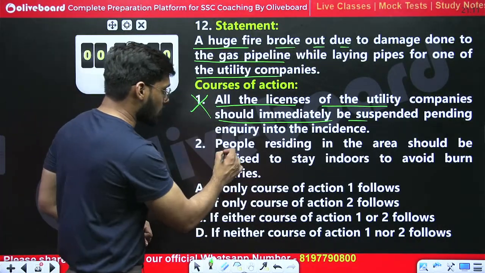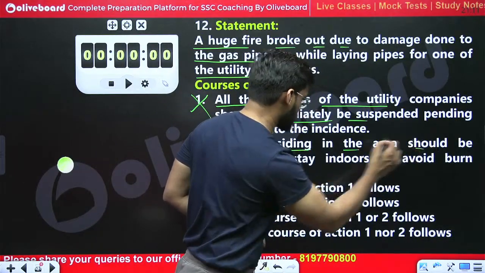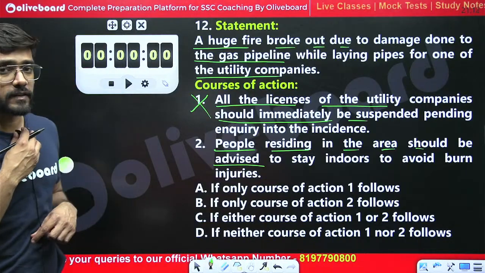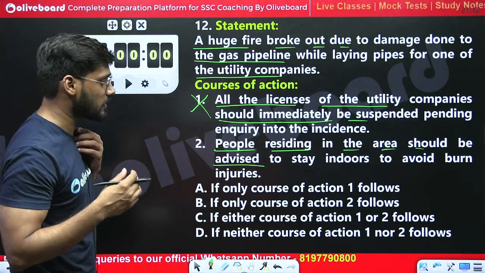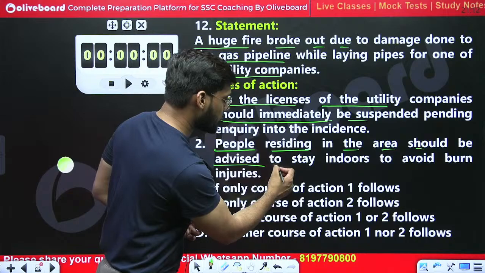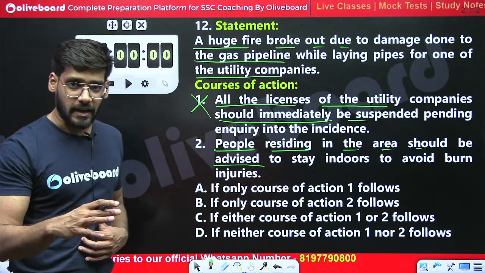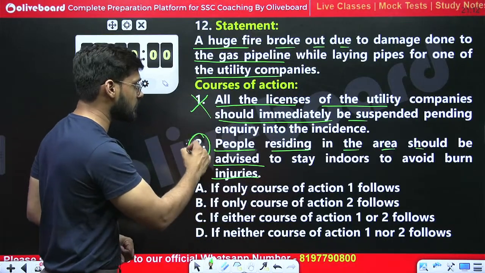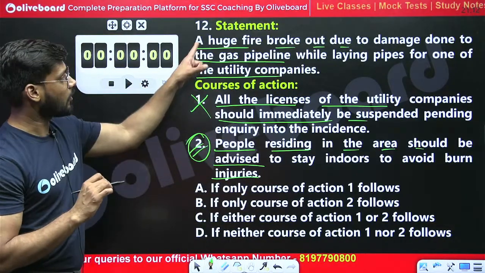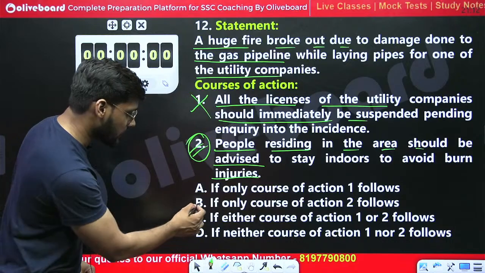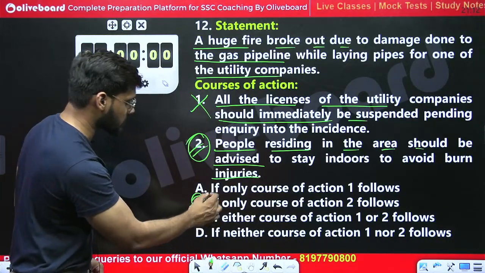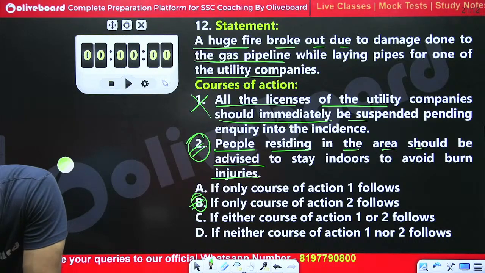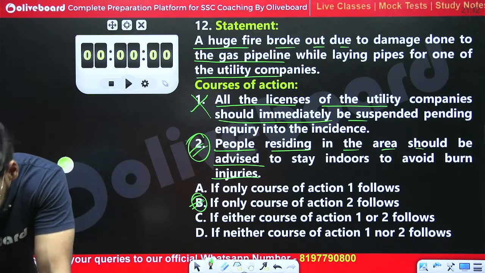Second one, people residing in the area should be advised to stay indoors, in their house, to avoid injuries. This can be the course of action that we can take from the given statement, and hence only course of action 2 follows. Option number B is the right one. No, Adi, D is not the right one. Only B is the right one.